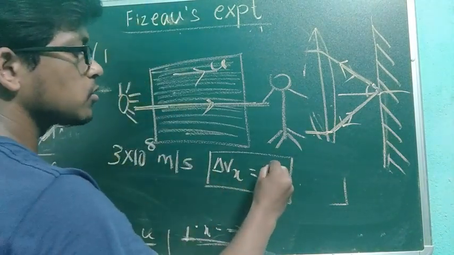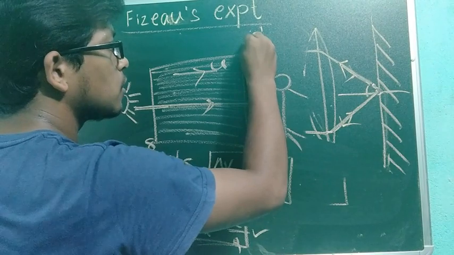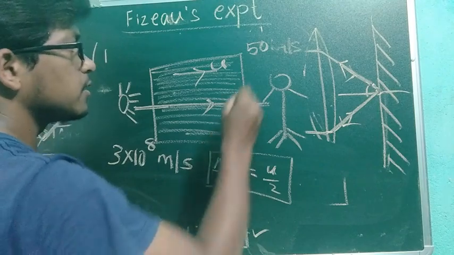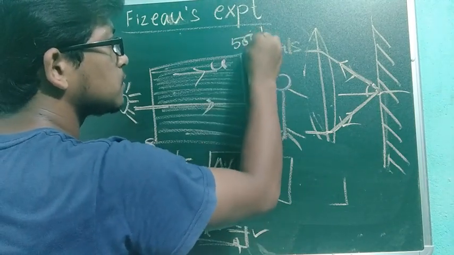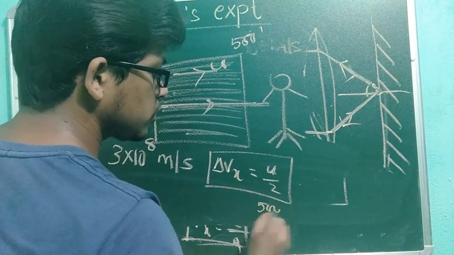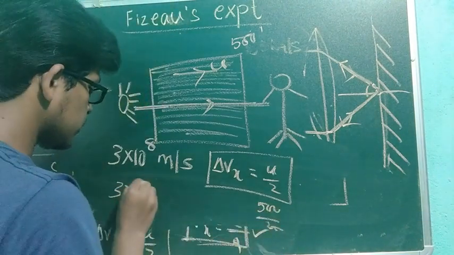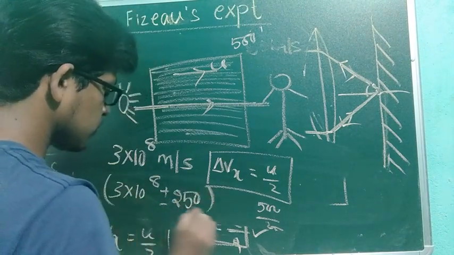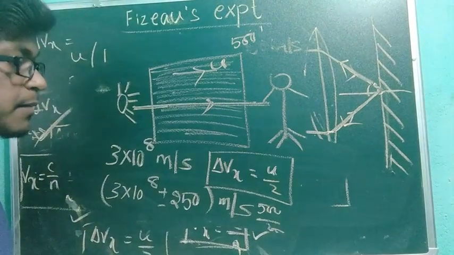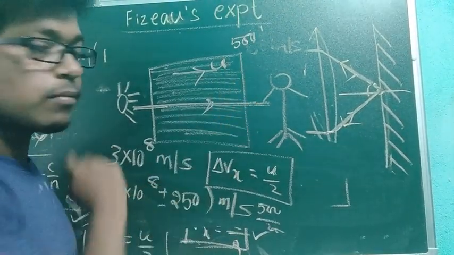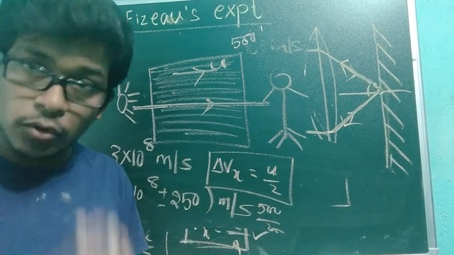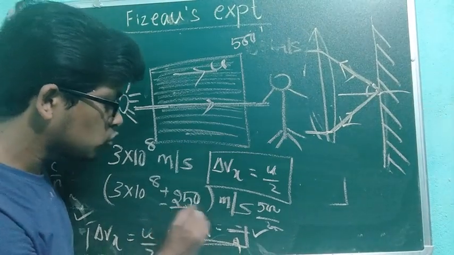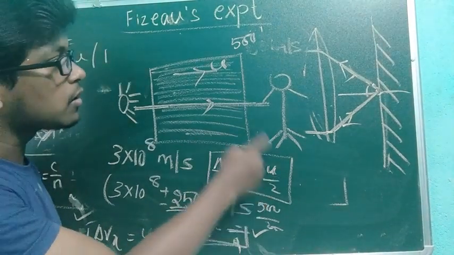Suppose the velocity of water is 50 kilometer per second. Okay, now I will take this in meters. Suppose 500 meter per second. 500 by 2 is 250. So your 3 into 10 to the power 8 plus minus 250 meter per second. That means after changing the motion of the medium, whatever you change, the velocity of the light either will decrease or increase by 250 meter per second if the velocity of water is 500.